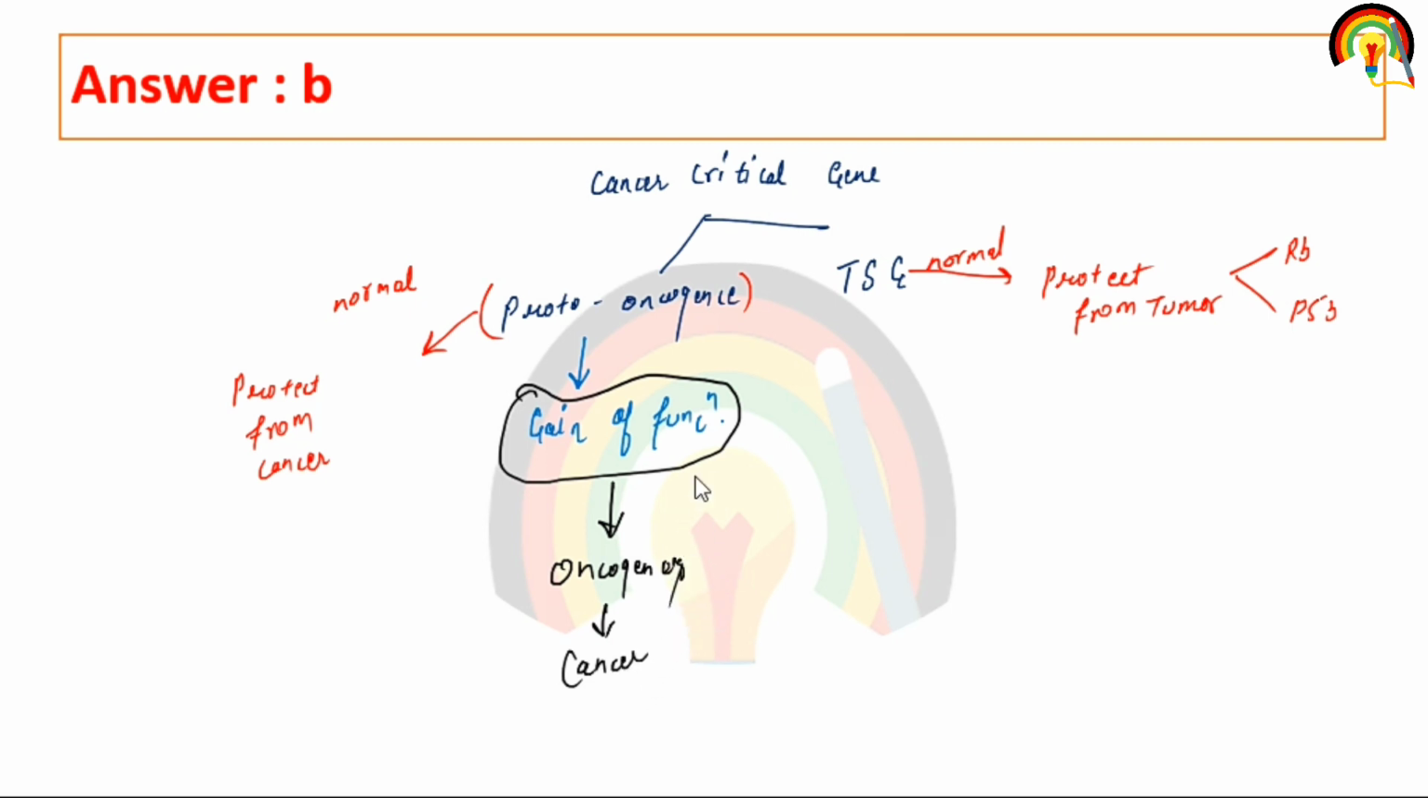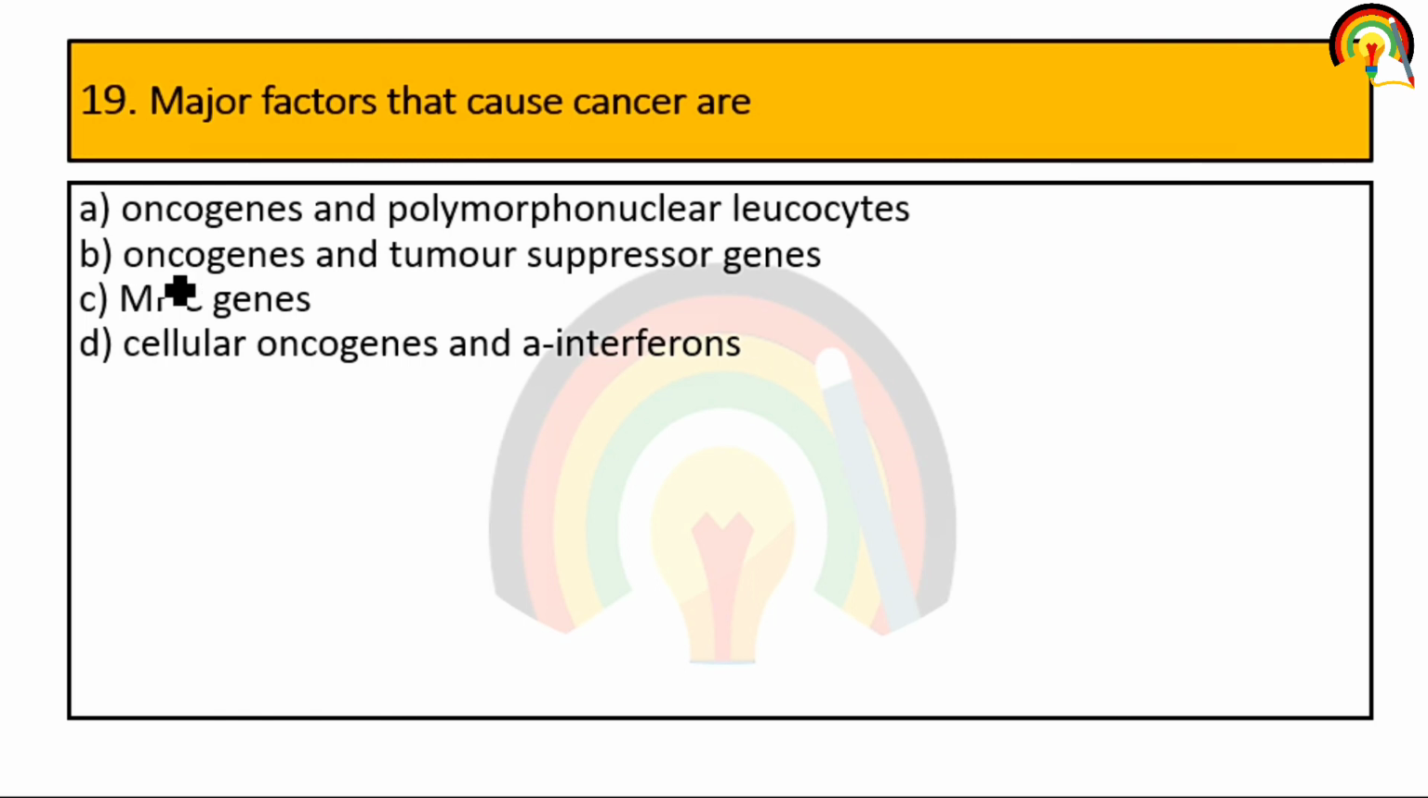Clear? And tumor suppressor genes, when there is a loss of function, they lose the ability to suppress the tumor. So when there is a loss of function or recessive mutation, at that time they cause cancer. Clear? So oncogenes and tumor suppressor genes are the major factors that can cause cancer. I hope it is very clear to all of you.